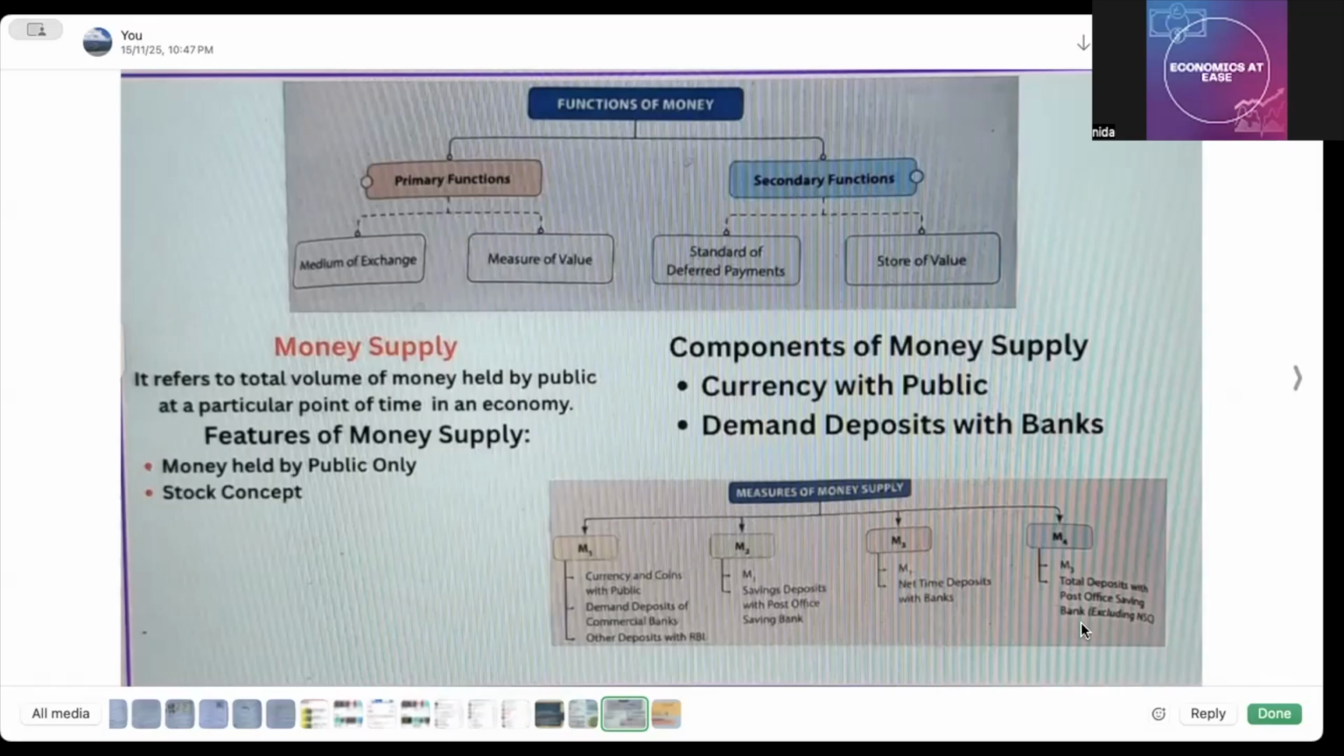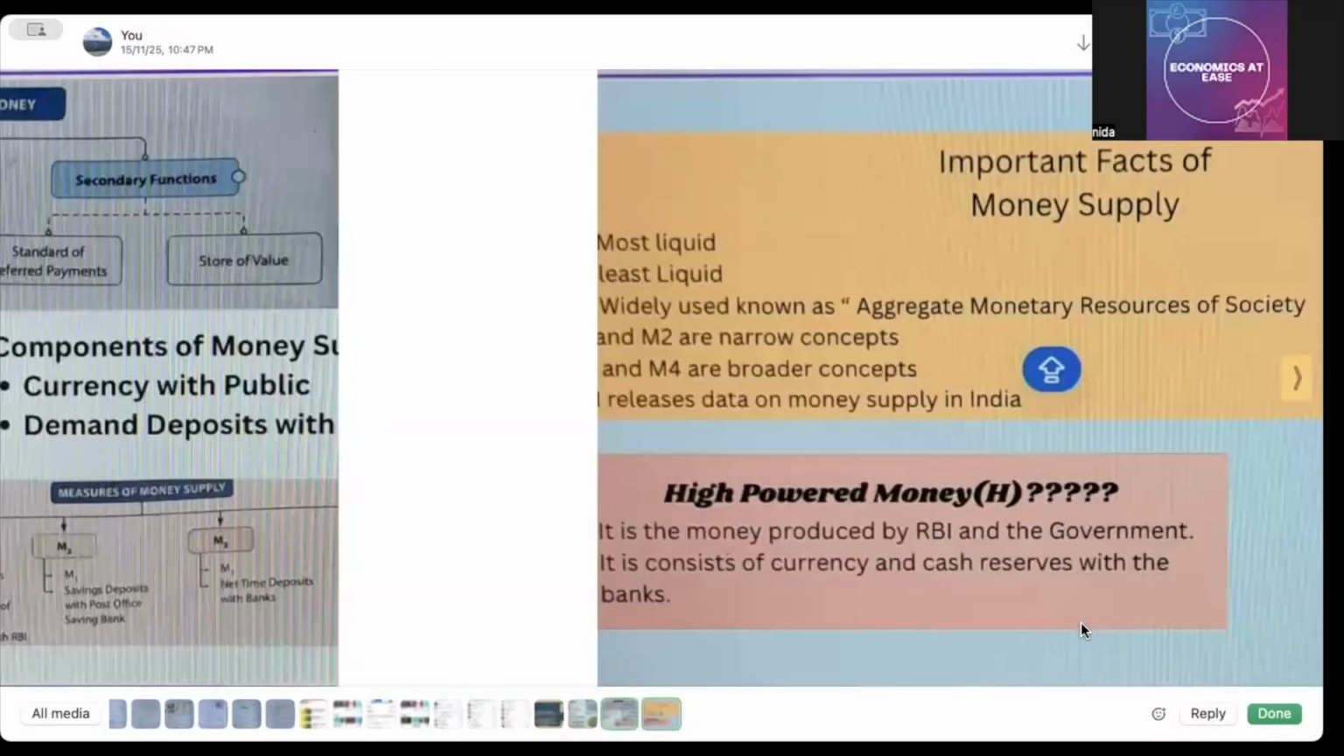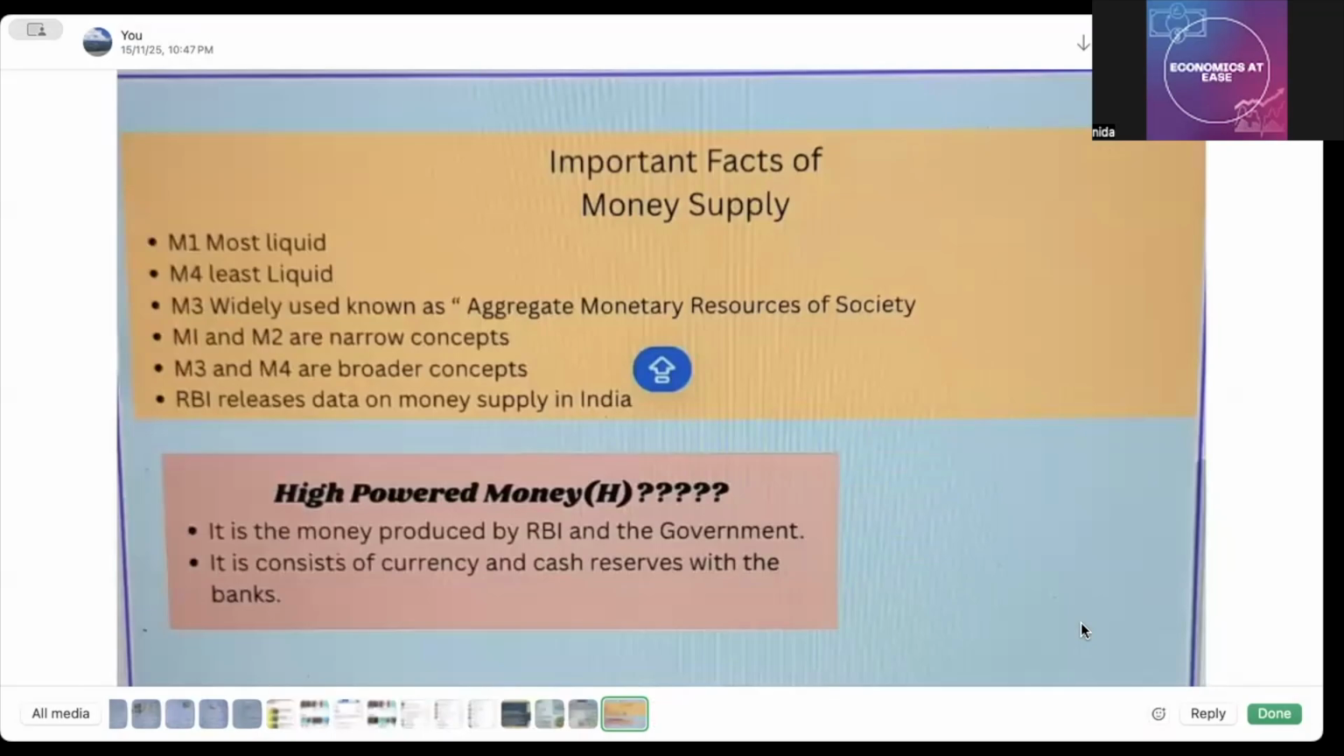So I hope you understand it. I have already taught all the details before. Important facts of money supply: M1 is the most liquid. This question surely comes in MCQs, and you have to just remember this also. Okay, M4 is the least liquid. M3 is widely used and it is also known as aggregate monetary resources of society. M1 and M2 are narrow concepts, whereas the broader concepts are M3 and M4. And RBI releases data on money supply in India, right?